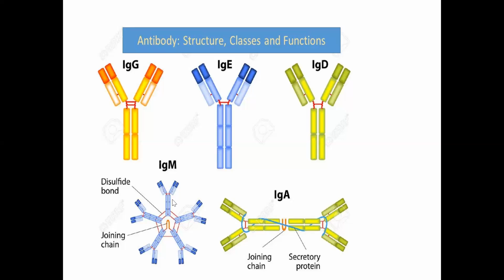It is the largest antibody in the blood, which is produced and secreted by the plasma cells. It is also known as the macroglobulin because it consists of 5 times. Actually, see here, it is 5 times larger than this immunoglobulin G. 1, 2, 3, 4, 5. So that means actually 5 immunoglobulin G antibodies, when they compact with each other by disulfide bonds and also the joining chain present within them, they can form this immunoglobulin M.